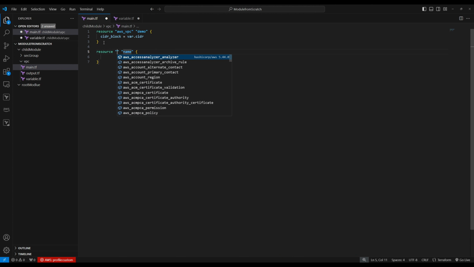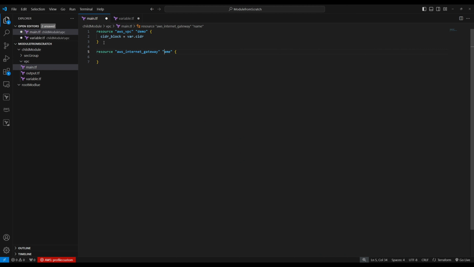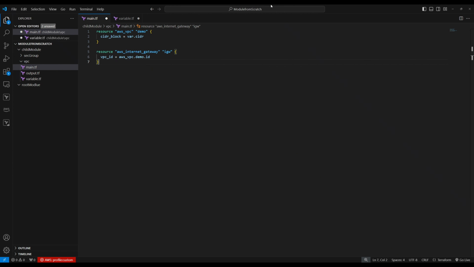So resource, aws_internet_gateway. This one. So name can be IGW. Now this one requires a VPC. Which VPC will this internet gateway be attached to? So vpc_id. So VPC ID will be this one, right? Copy, paste this one dot ID of that VPC, right? That's what we need. So we create the internet gateway attached to this VPC.